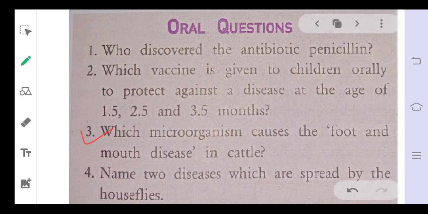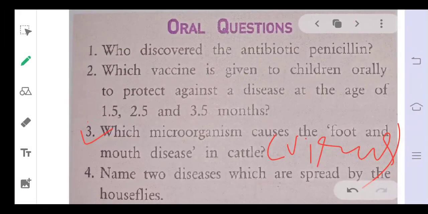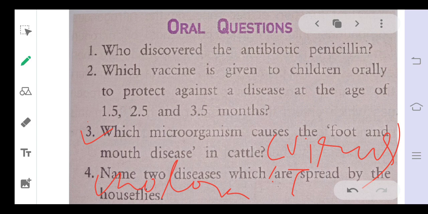The next question is: which microorganism causes foot and mouth disease in cattle? The answer is virus. Virus causes foot and mouth disease in cattle. Next is: name two diseases spread by house flies. The diseases spread by house flies are cholera and typhoid. These two diseases are spread through house flies.